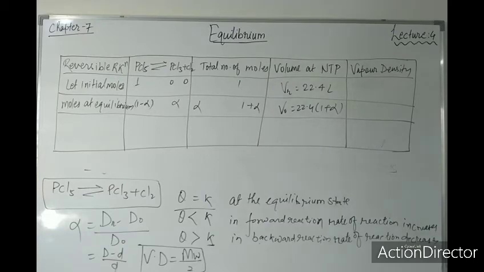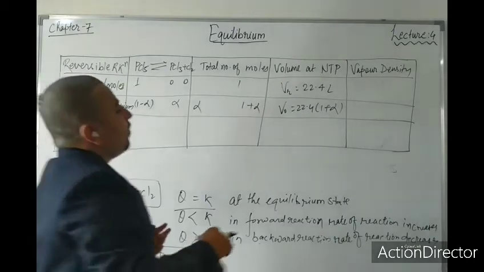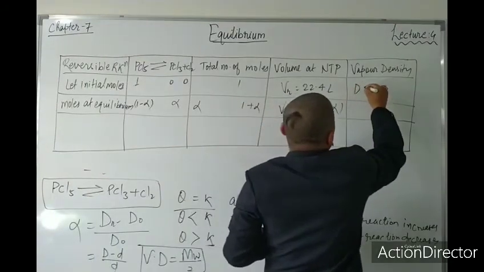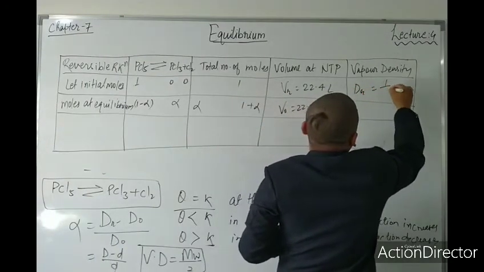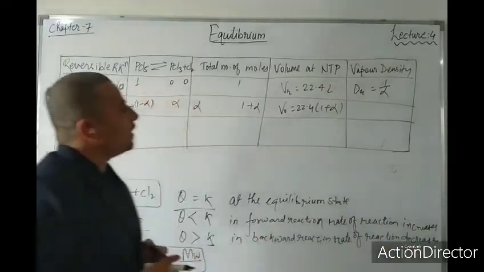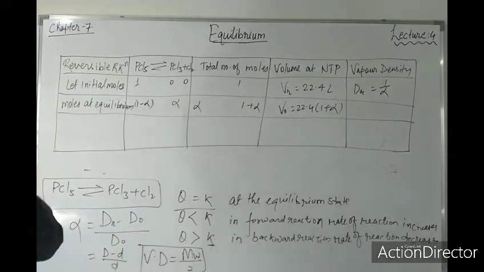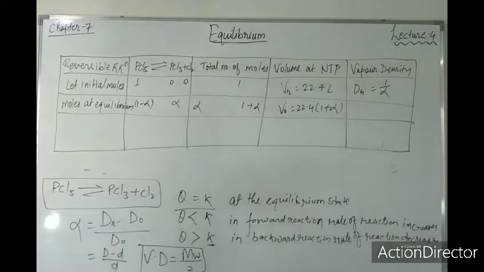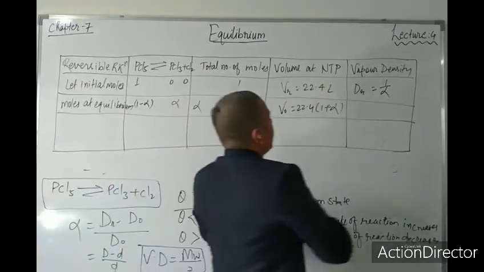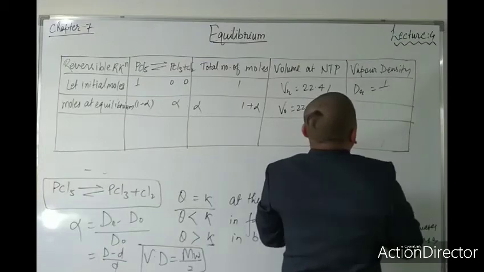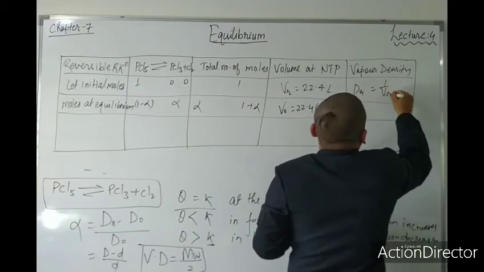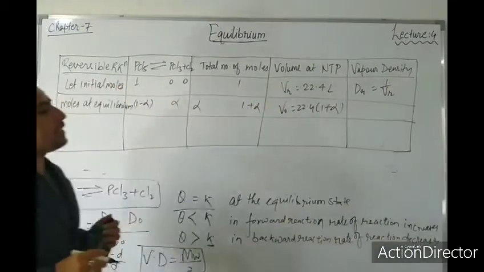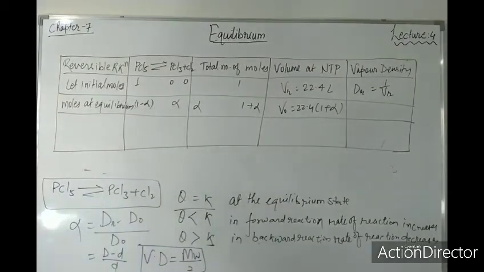Now vapor density for the reactant will be 1 by alpha, right? Vapor density will be 1 by alpha, means you can write here volume. But let me write the volume first, then you will understand. Here it will be the volume of the reactant. And what will be the final vapor density?